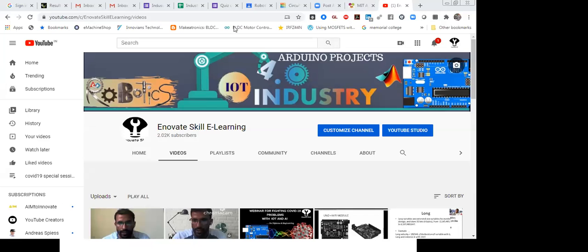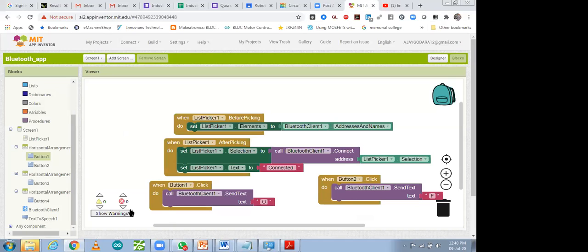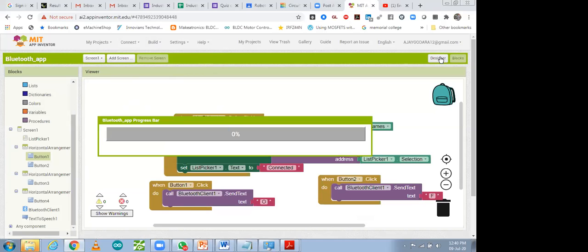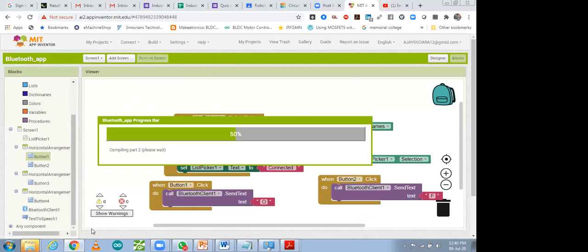Okay. So after that, I'm coming back to that Bluetooth connection. After doing this, we have to click on the build option. In build, you will be able to download that file in APK format. Whatever app I have designed, that app will get downloaded on your computer, and that file you can export to your mobile phone. That app will be in the format of .apk so that you can check it out. It will take some time. So that we can do it, and after installing it, we have to write code for this.